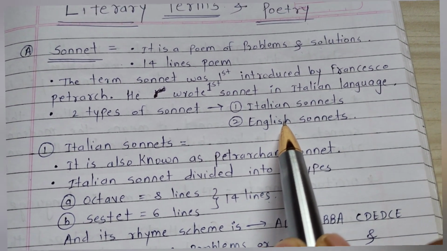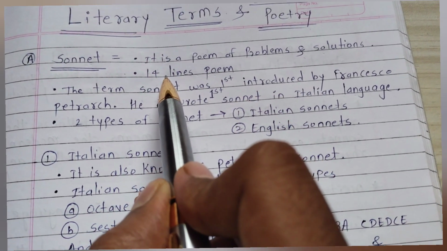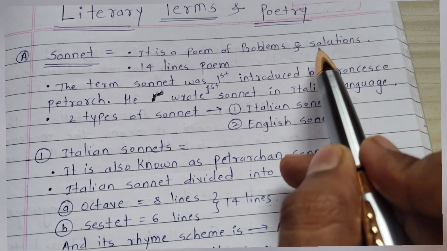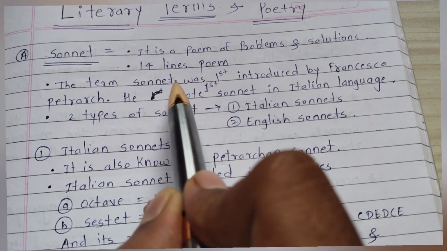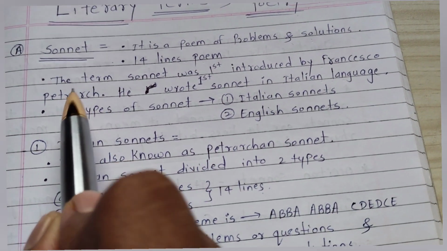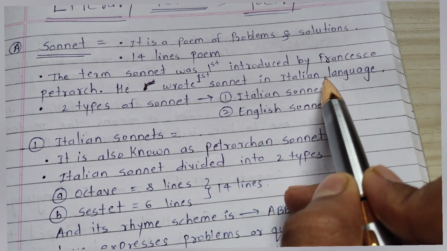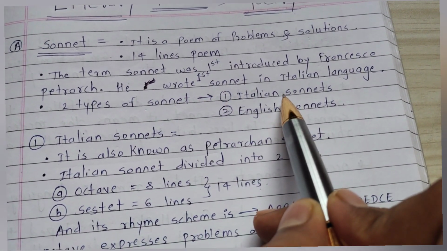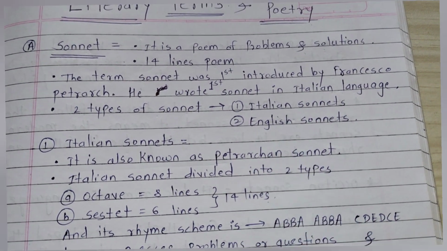What we have discussed: there are 14 lines in sonnets, and it is a poem of problems and solutions. The term sonnet was first introduced by whom? Francisco Petrarch. After that, he wrote the first sonnet in the Italian language. And there are two types of sonnets. First one is Italian sonnet, second one is English sonnet.